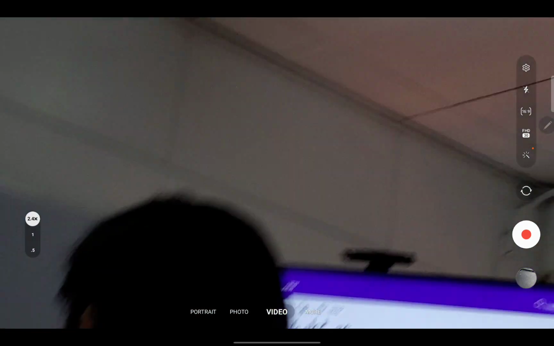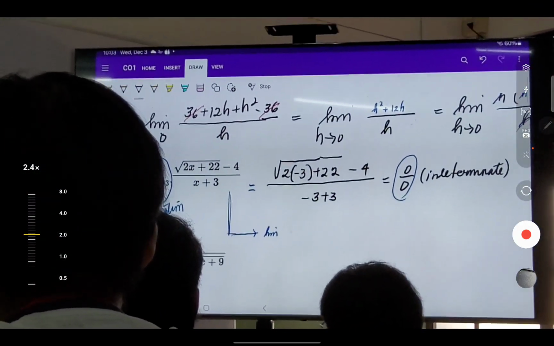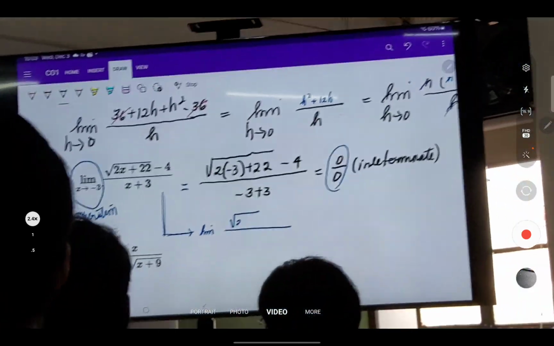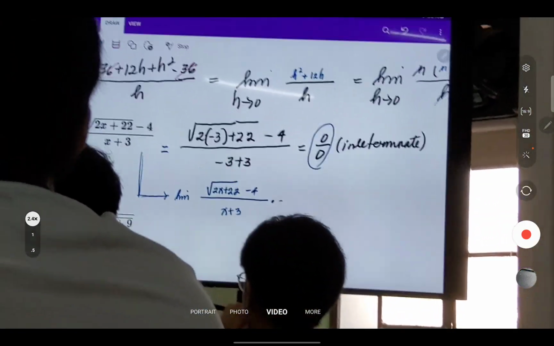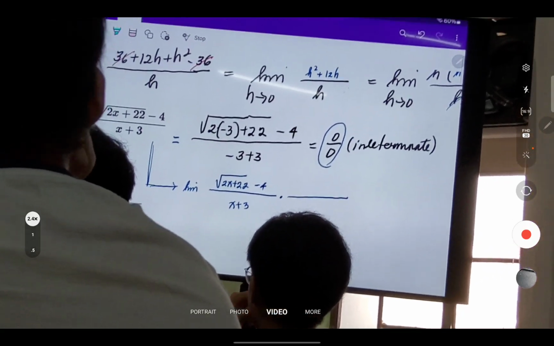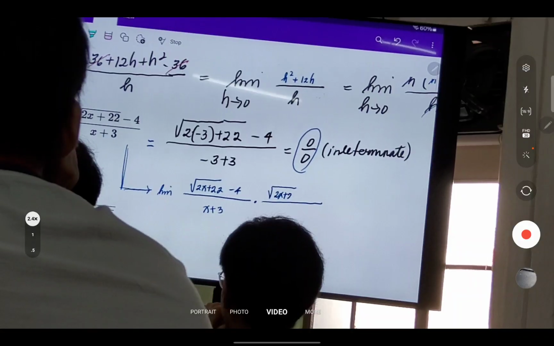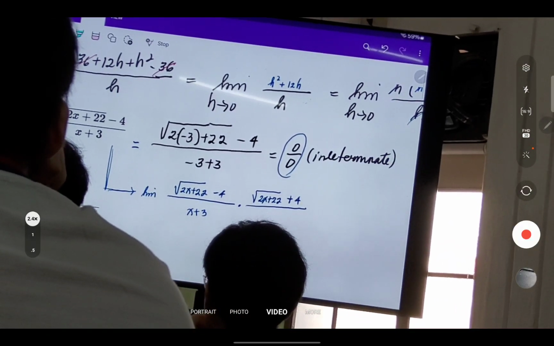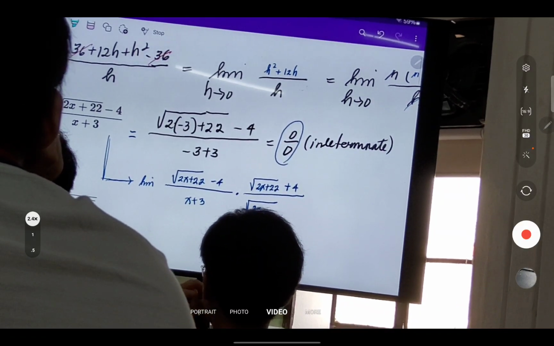So to rationalize the numerator, we multiply the numerator and the denominator by the conjugate of the numerator. Ano yung conjugate? Square root of 2x plus 22 minus 4, diba? Yes, conjugate na plus 4. So sa baba, you also have the square root of 2x plus 22 plus 4. And that will give you what?